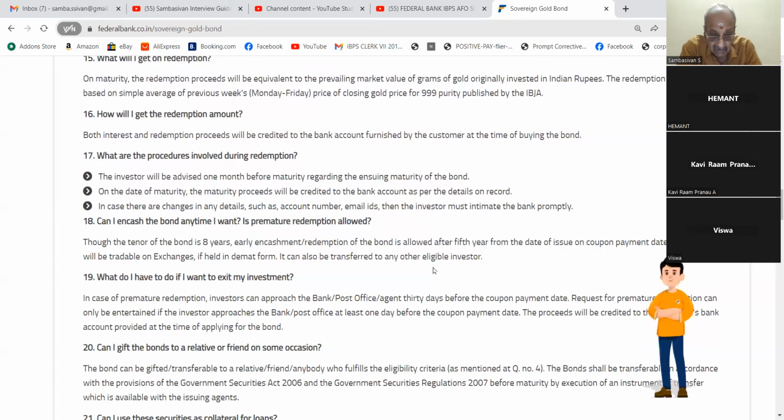18. Can I encash the bond anytime I want? Is premature redemption allowed? Though the tenor of the bond is 8 years, yearly encashment redemption of the bond is allowed after the 5th year from the date of issue on coupon payment dates. The bond will be tradable on exchanges if held in demat form. It can also be transferred to any other eligible investor.